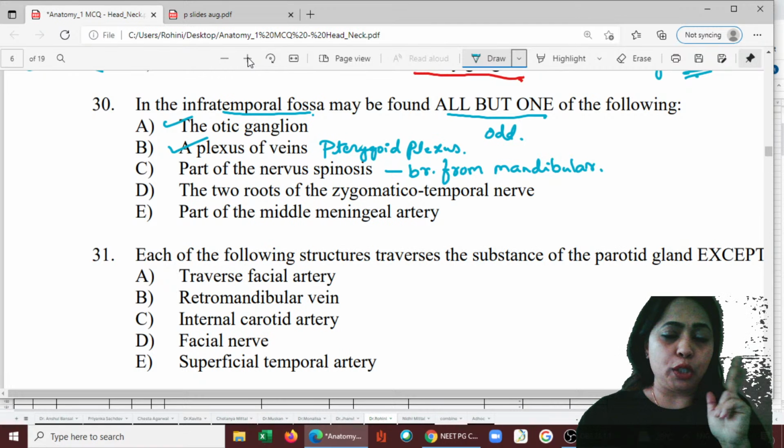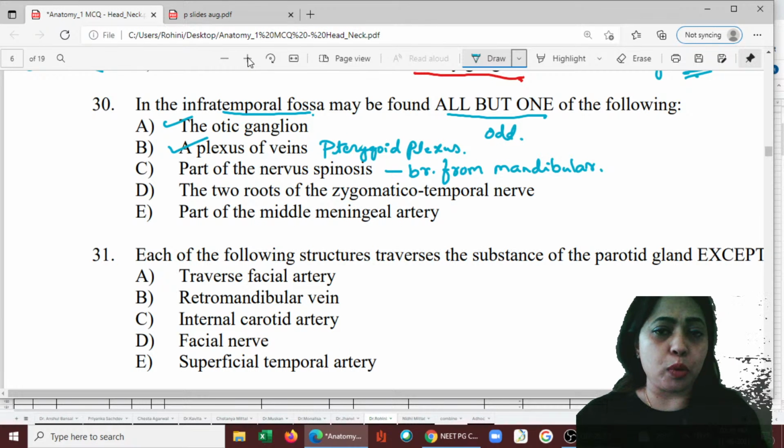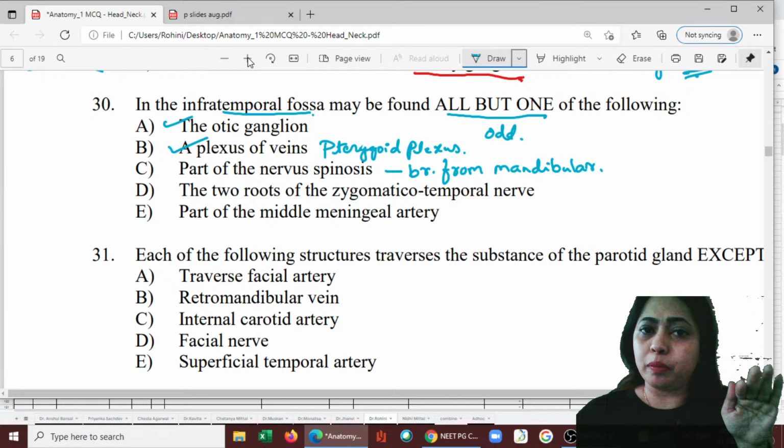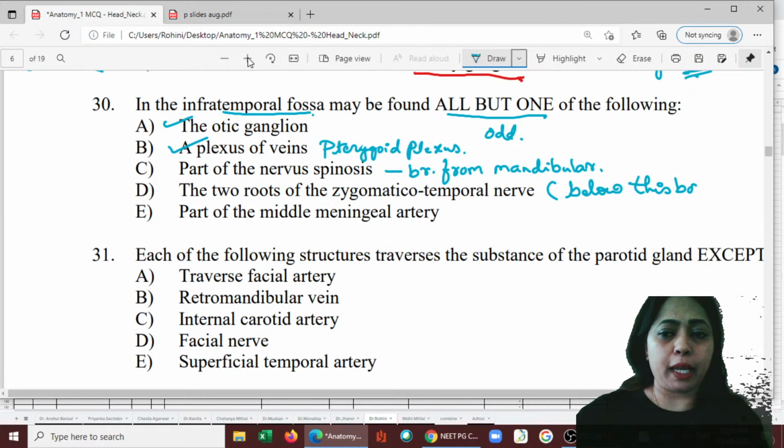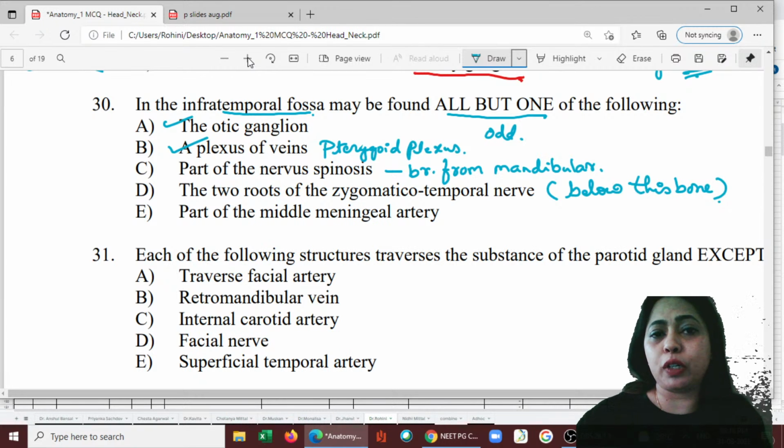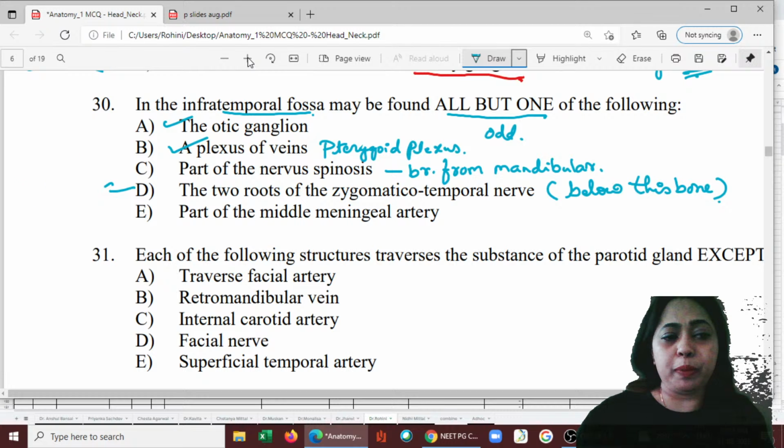See, only when you remove the zygomatic bone, then only you can see the infratemporal fossa, right? Below the zygomatic bone is infratemporal fossa. It's not above that. So anything above that is not part of infratemporal fossa. So the answer here would be D.